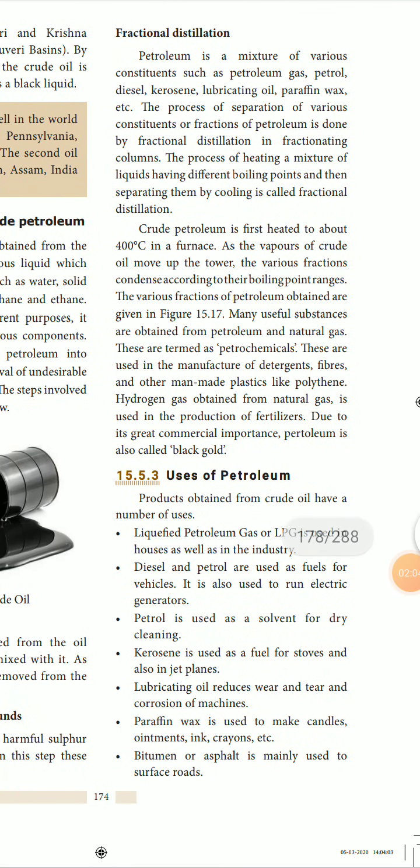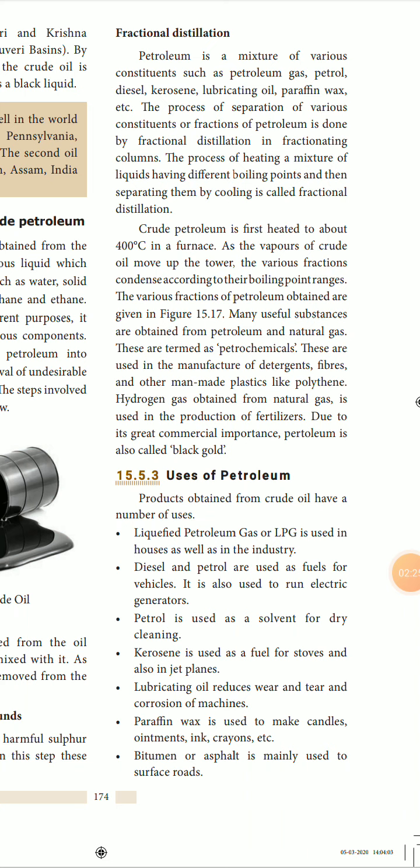Petroleum is a mixture of various constituents such as petroleum gas, petrol, diesel, kerosene, lubricating oil, paraffin wax, etc. So these products one by one should be separated by fractional distillation. The process of separation of various constituents or fractions of petroleum is done by fractional distillation.